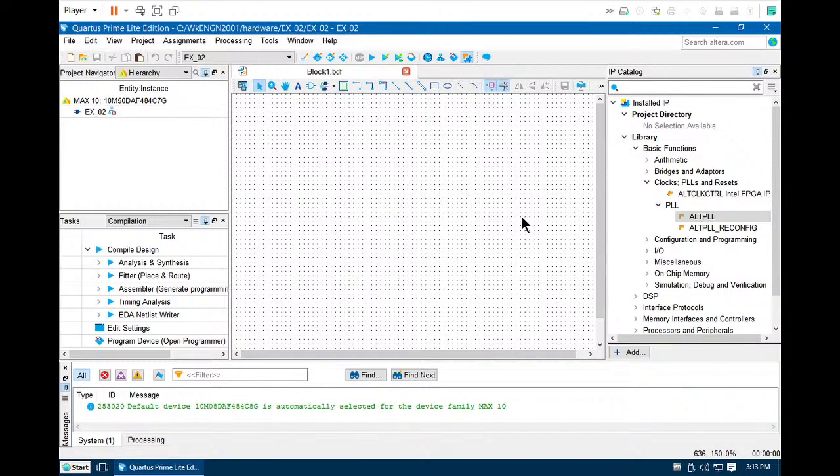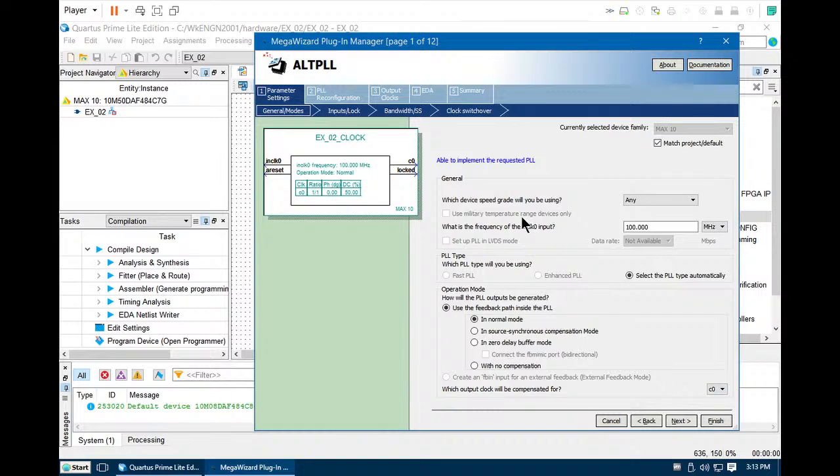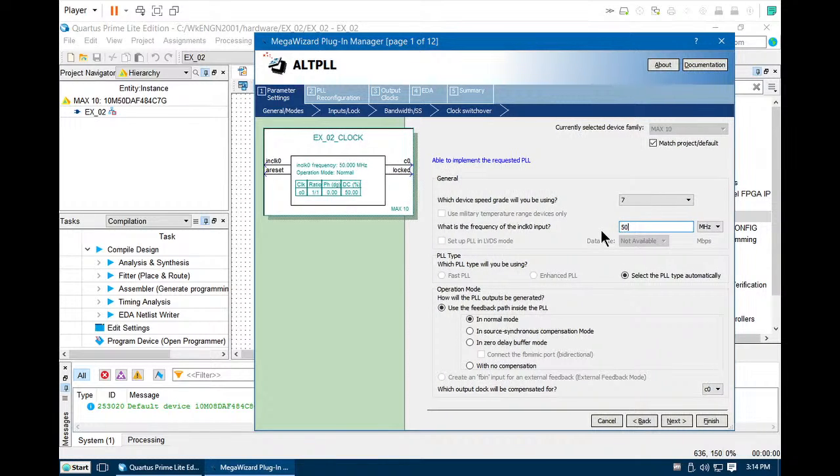Now this is a window to configure the parameters. First, we look at the speed of the device. Our device is C7G, so we'll select 7. The clock source on the DE10 Lite is not 100 megahertz, it's only 50.